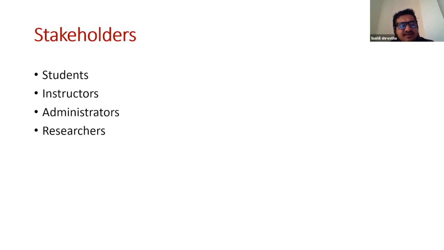Even administrators can benefit because they can plan and make changes in some instructional design from the administrative point of view. And from the researcher's point of view, researchers working in the field of learning analytics who are planning to focus on varieties of data will find our research very helpful.